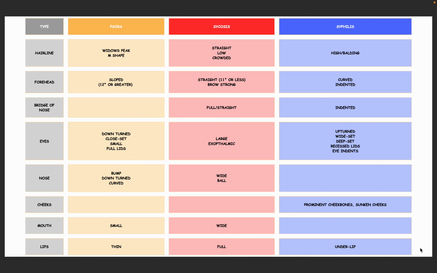In Sycosis, the nose is wide or ball-like. Cheeks: in Syphilis, prominent cheekbones, sunken cheeks. Mouth in Psora is small, while in Sycosis it is wide. Lips in Psora are thin, in Sycosis full, in Syphilis underlip.